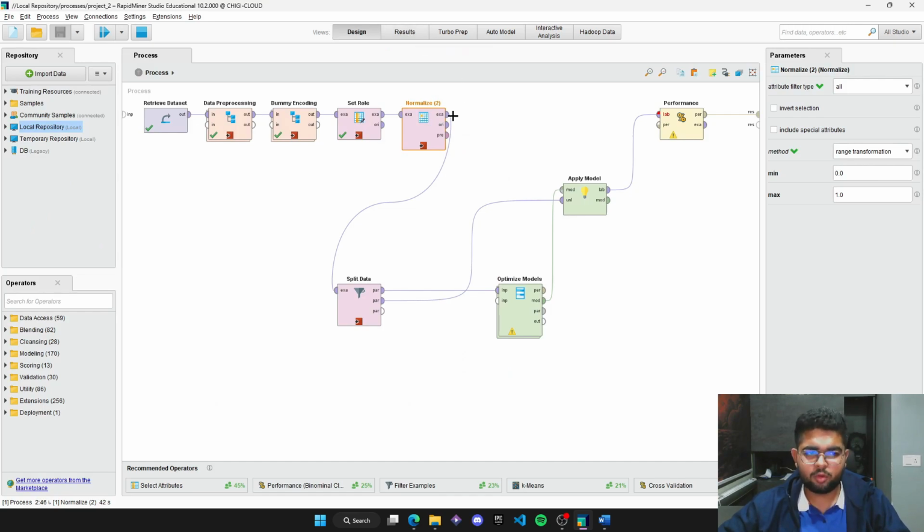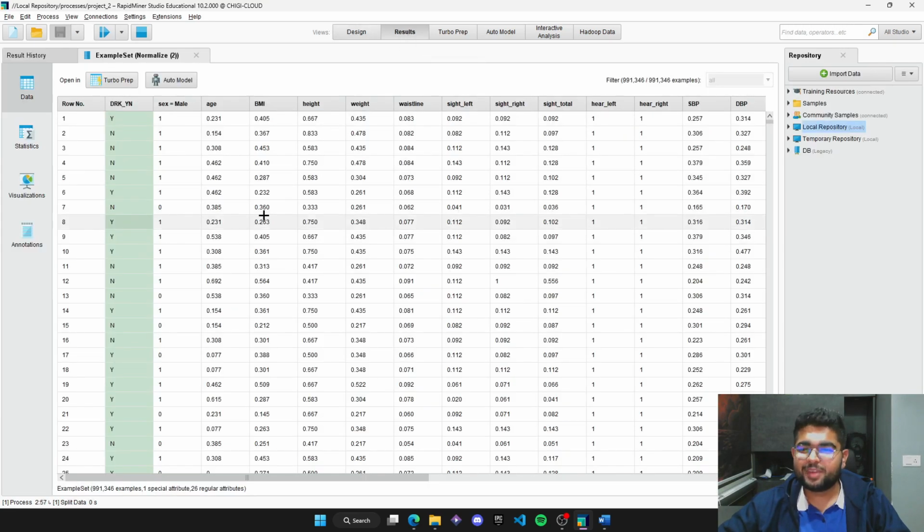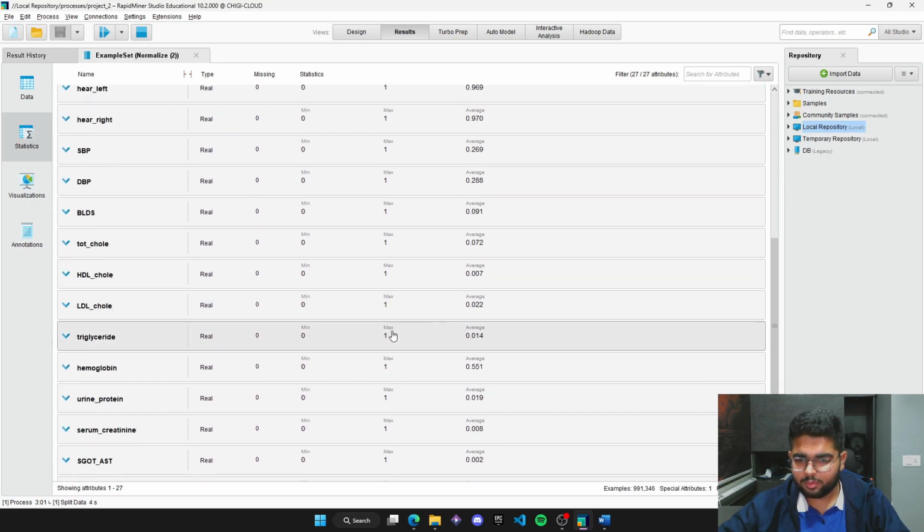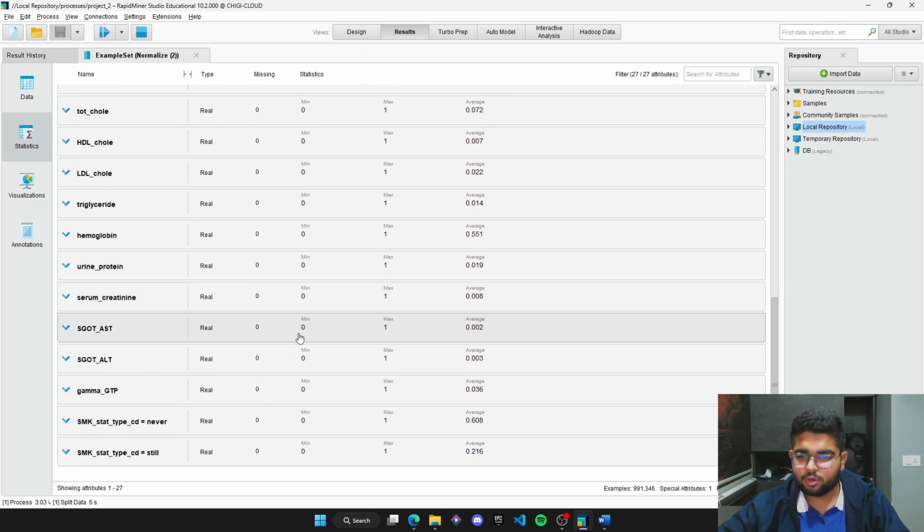There's different ways of normalizing the data. The method that I'm using here is range transformation. So when I run this, yeah, we can see over here that all of our numerical values are now going to be within the range of 0 to 1.